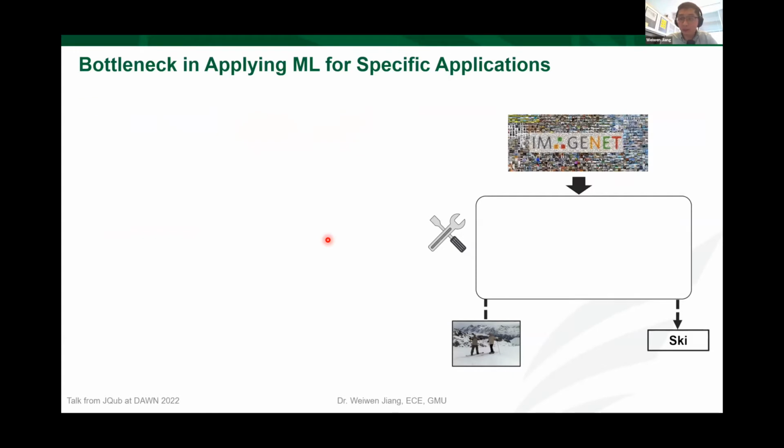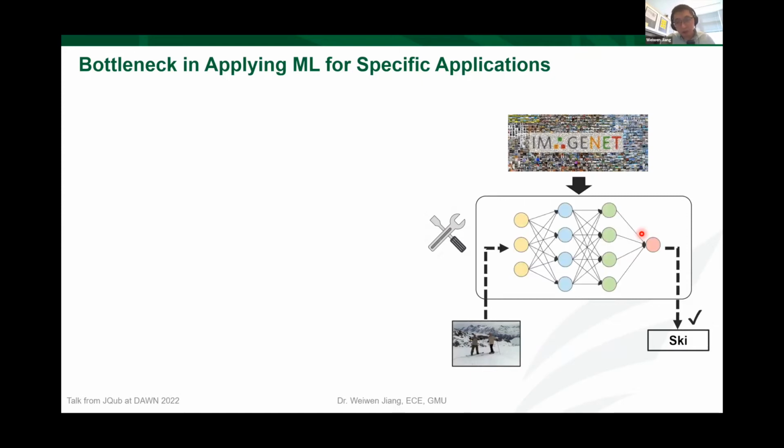In this slide, I demonstrate that when we target the very traditional machine learning task, image classification, we have datasets like ImageNet that everyone uses. The task here is to classify the input image to a class, like ski for this one. The box here is the machine learning algorithm, and all of us know that the very important component in such a framework is the neural network.